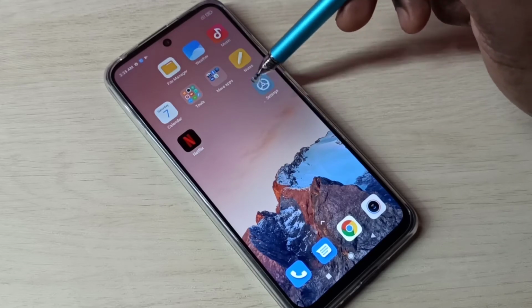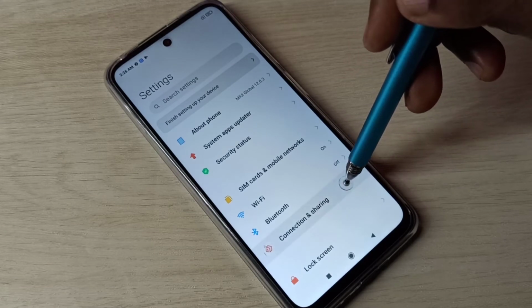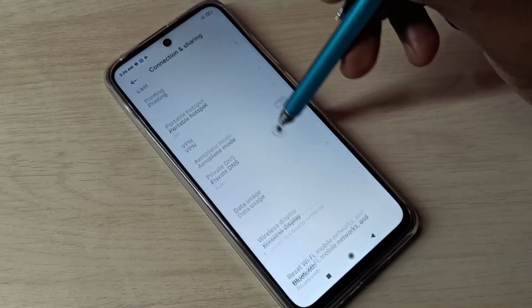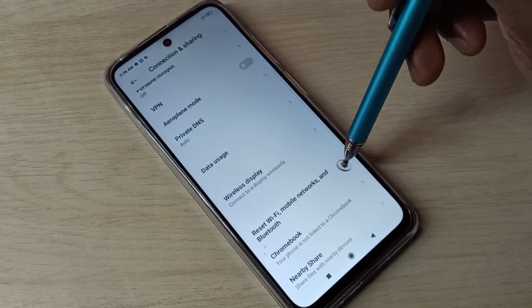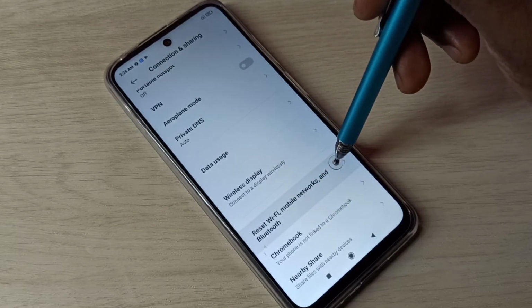Open Settings app, tap on this icon, then select Connection and Sharing. Tap on this, then go down, then tap on this option, Reset Wi-Fi, Mobile Networks and Bluetooth.